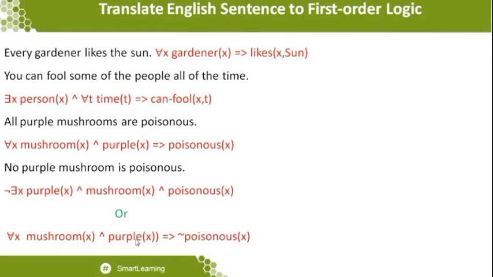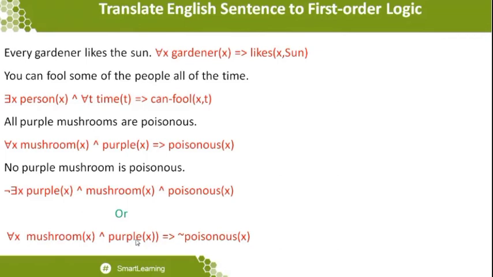The first statement represents that not even a single mushroom is poisonous. The second statement says that all the mushrooms which are purple in color are not poisonous. For all X, mushroom of X and purple of X, which implies not poison of X. So the mushrooms which are purple in color are not poisonous, and you can understand the statement very clearly.